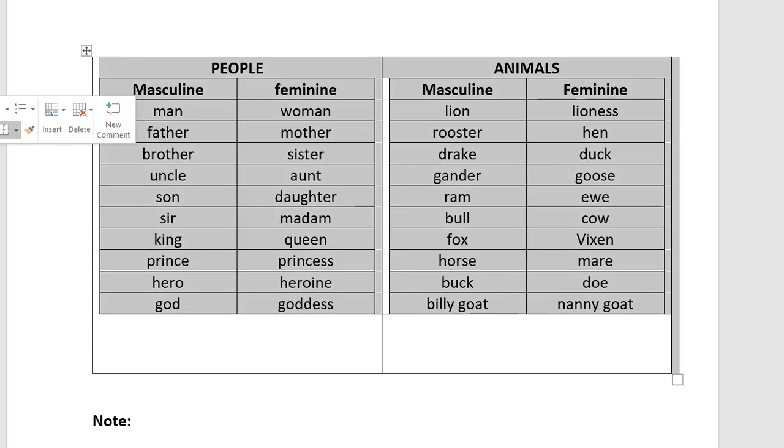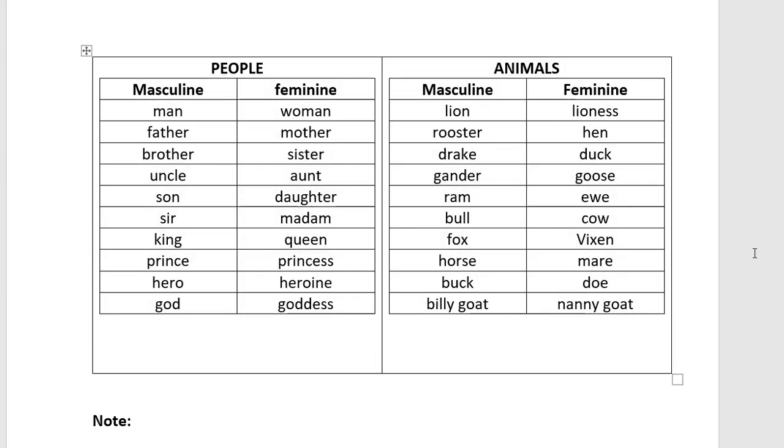For hero it is heroine. For god it is goddess. For lion it is lioness. For rooster it is hen. For drake it is duck. Drake is a male duck. For gander it is goose, gander means male goose. Ram is for ewe. Bull is for cow. Fox is for vixen. And for horse it is mare. For buck it is doe. For billy goat it is nanny goat.